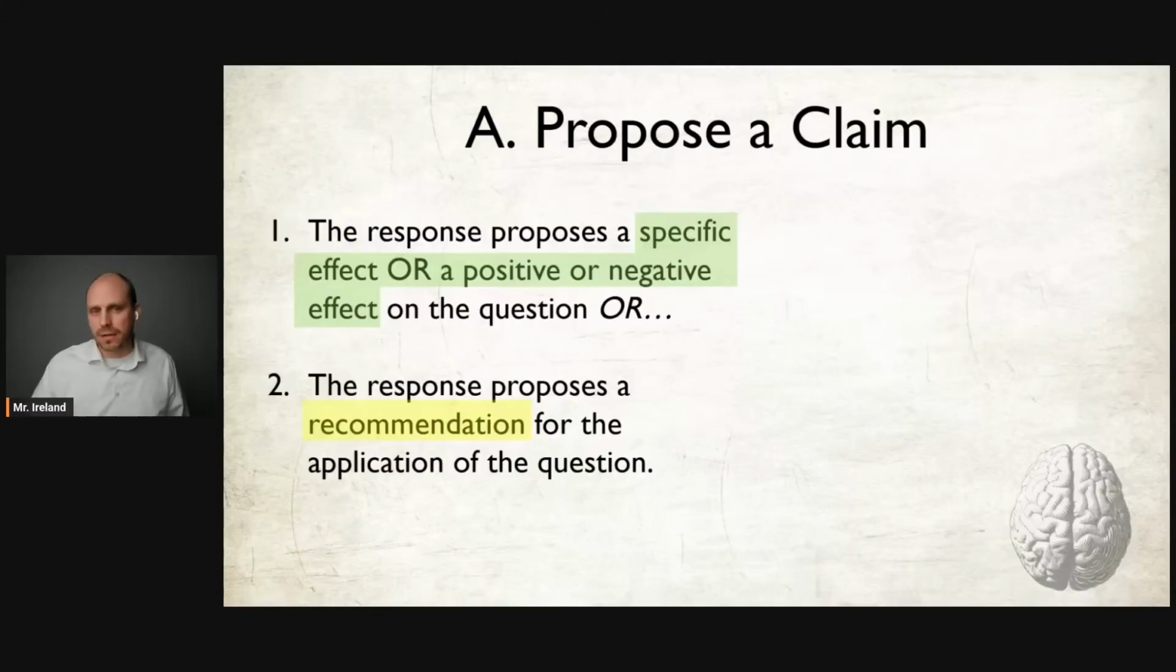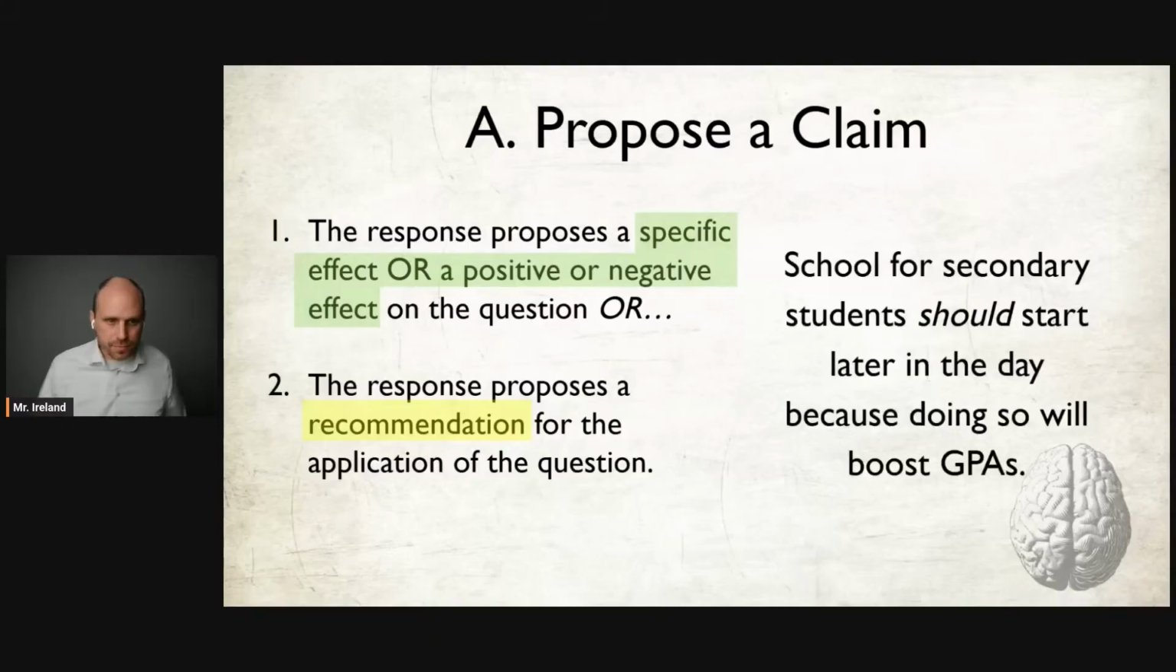And we need to make a claim about the best time for schools to start based off the evidence in the sources. And if you read the sources, I believe it's source 1 and source 3, both indicate that school start times should be later. So here's a claim we can make regarding the idea that school start times should be later. Schools for secondary students should start later in the day because doing so will boost GPAs. Boom, that's a claim, and then you can back that up with evidence.